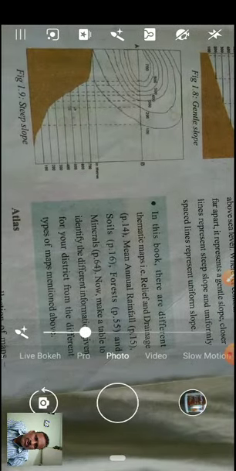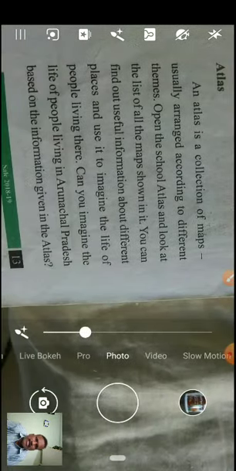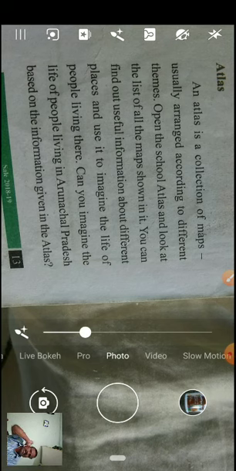We go to the next slide. See, atlas. What is an atlas? An atlas is a collection of maps, usually arranged according to different themes.